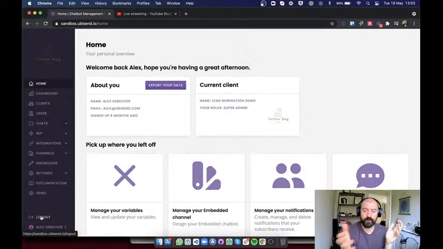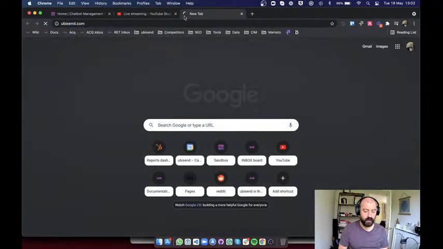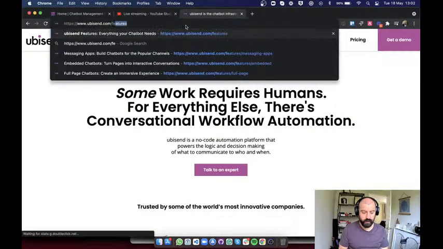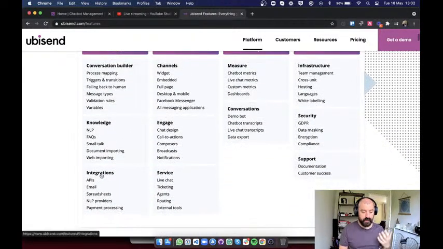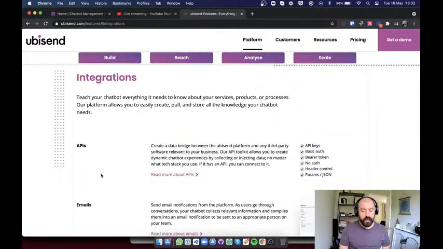For those of you who know ubisend, you know that we have this incredible approach to chatbots, conversational software and conversational workflow automation, in that we can integrate with anything. Whilst other platforms might allow you to integrate with a couple of pieces of software like HubSpot or Salesforce or Zapier, that's all nice and good.